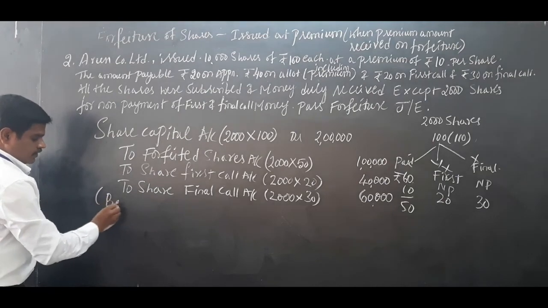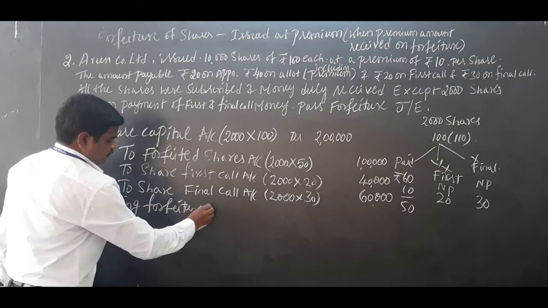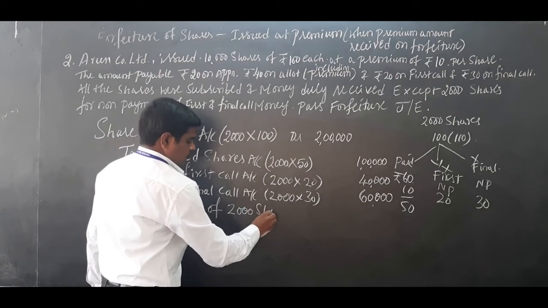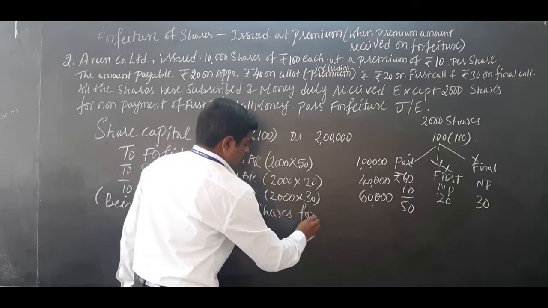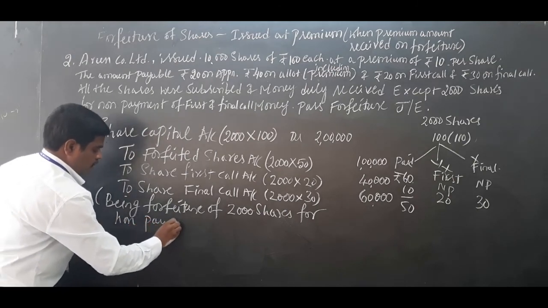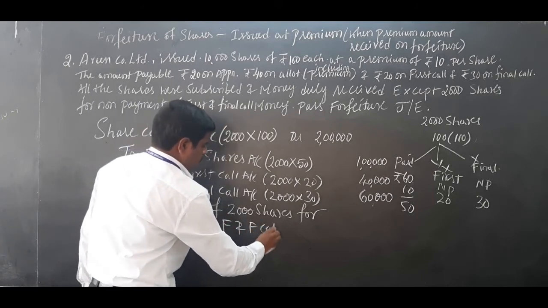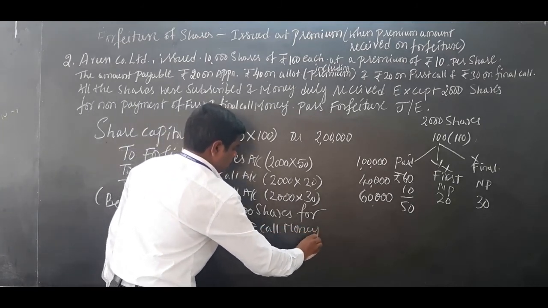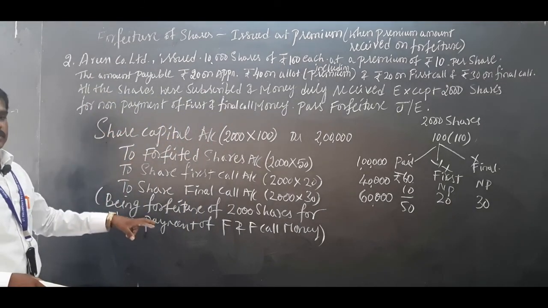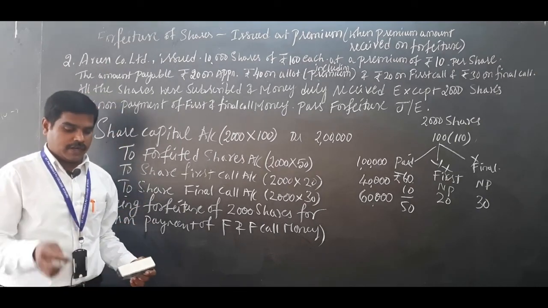Of course, narration being forfeiture of 2000 shares for non-payment of first and final call money. This is a narration for you. Okay, so write down this problem and write the answers for this one also. Write it in your notebook. All this you have to write in your notebook when I come for the 12 marks problem.